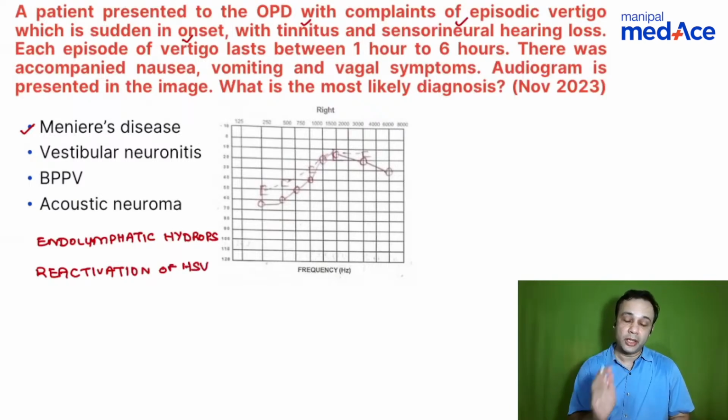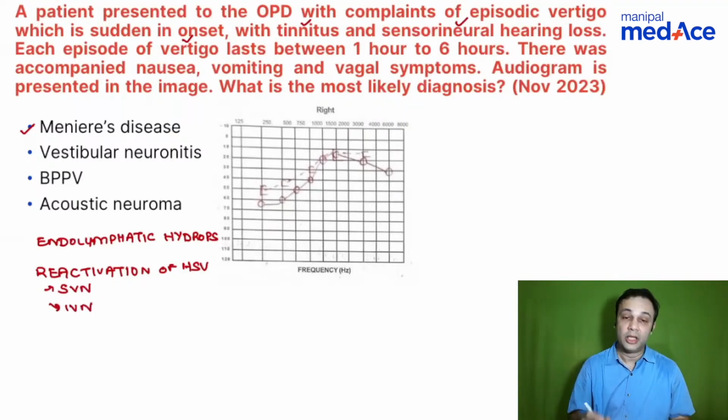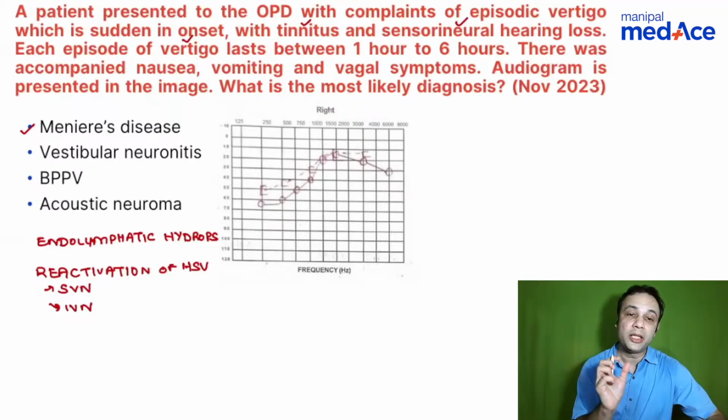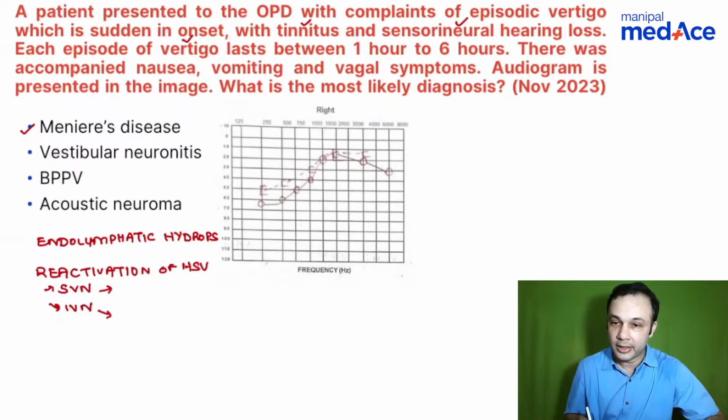You remember, you have two important nerves there, that is the superior vestibular nerve and the inferior vestibular nerve. When you talk about the superior vestibular nerve, what does it supply? And the inferior vestibular nerve, what does it supply? Can anybody answer that?